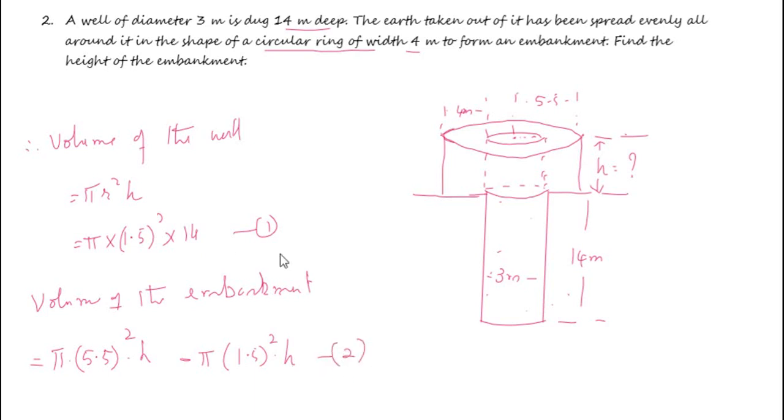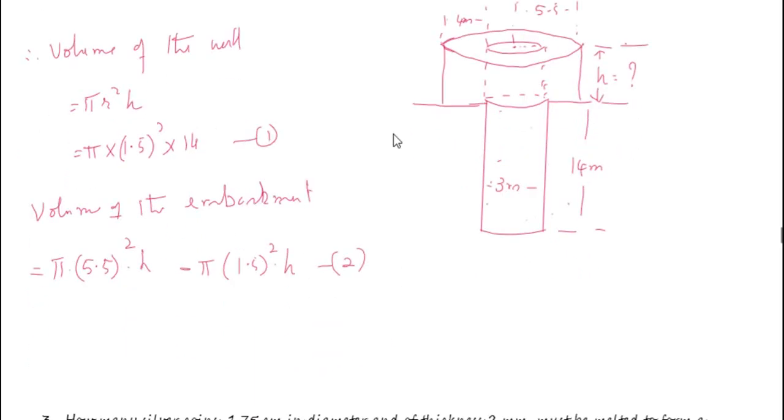Suppose this is 2, 1 and 2 are equal. So let us equate them. Pi into 1.5 whole square into 14 equals pi into 5.5 whole square into h minus pi into 1.5 whole square into h. All the pi's get cancelled.